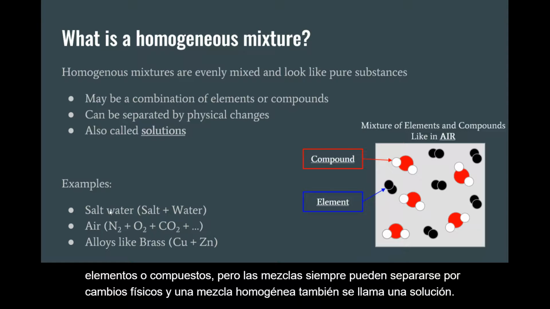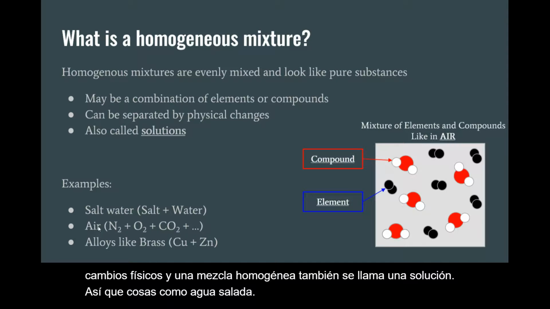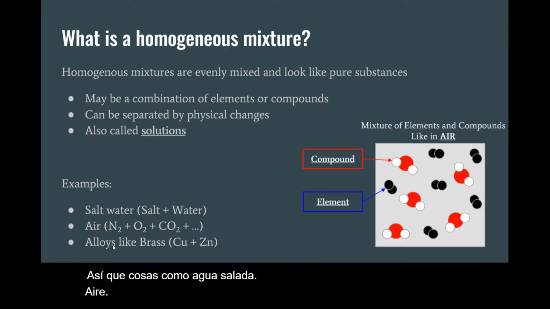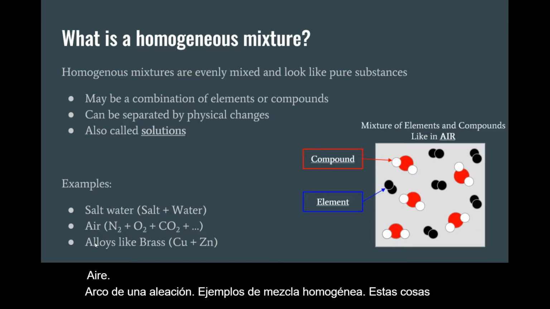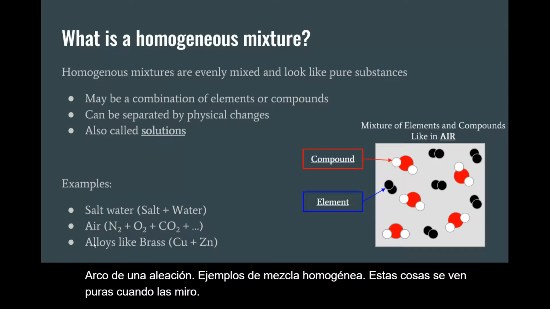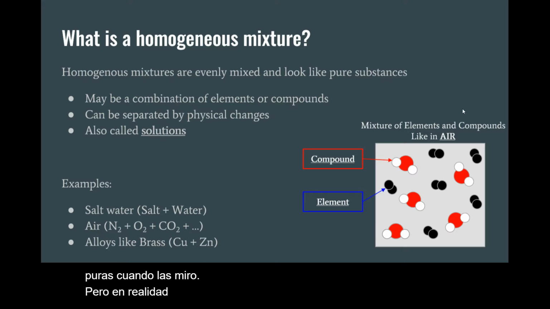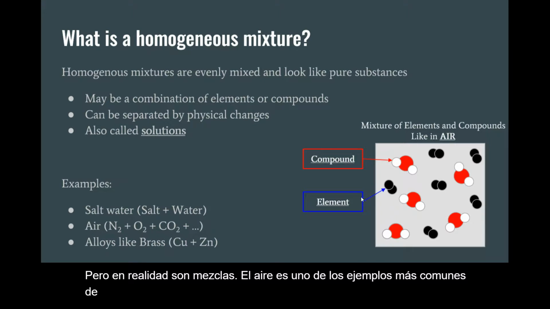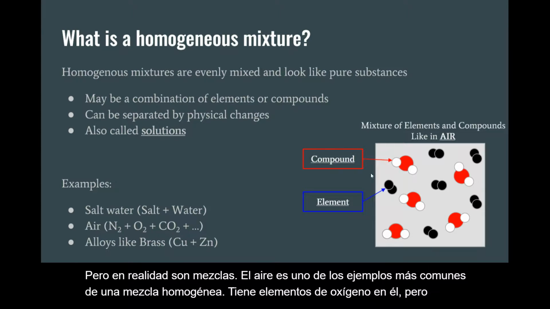So things like salt water, air, and alloys are examples of homogeneous mixtures. These things look pure when I look at them, but they're actually mixtures. Air is one of the most common examples of a homogeneous mixture. It has elements like oxygen in it, but also compounds like carbon dioxide and water vapor.